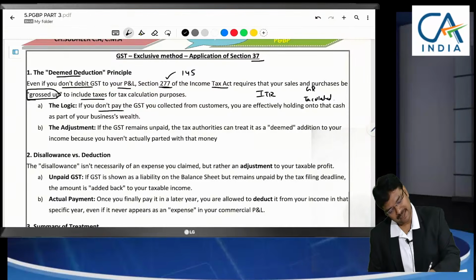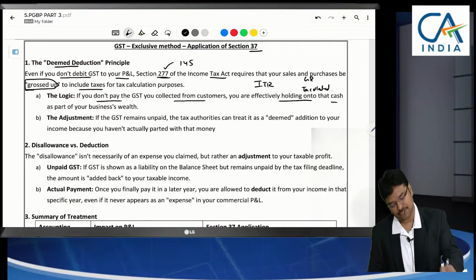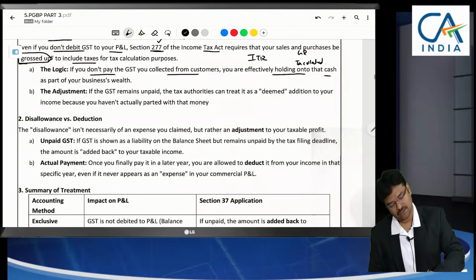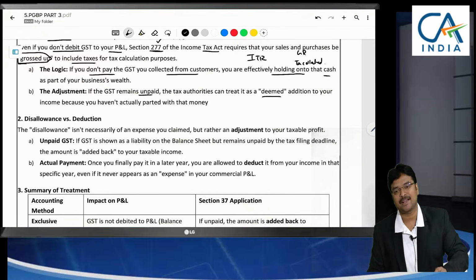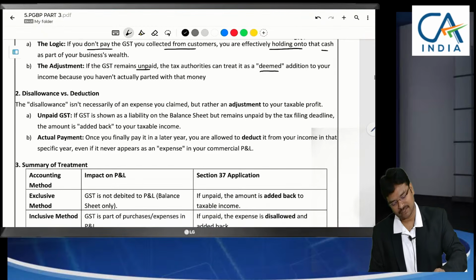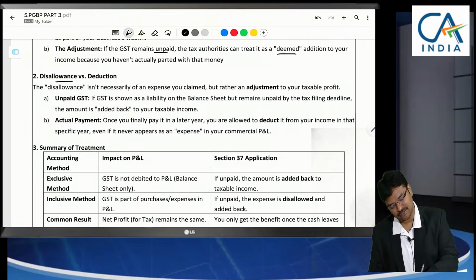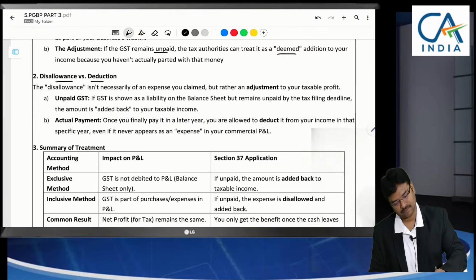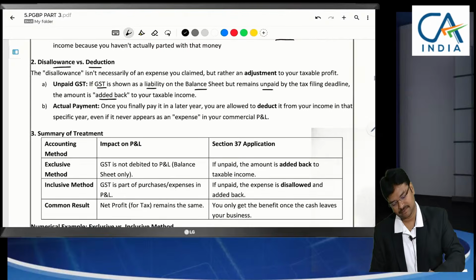If you do not pay GST collected from customers, you are holding the cash. That's why the unpaid amount will be treated as your deemed income. It will be added to the profits. So here, disallowance versus deduction. If GST shown as a liability on the balance sheet remains unpaid, it will be added back.